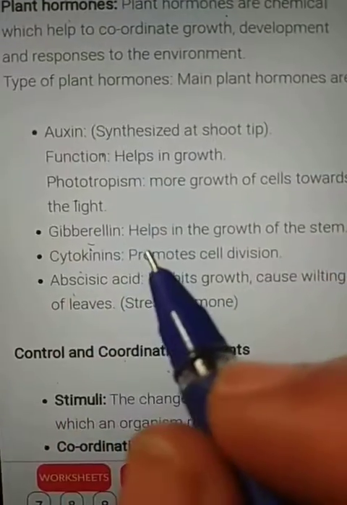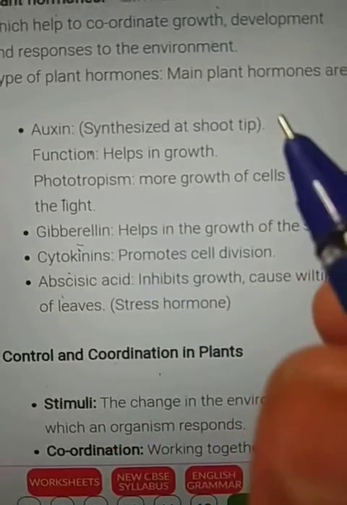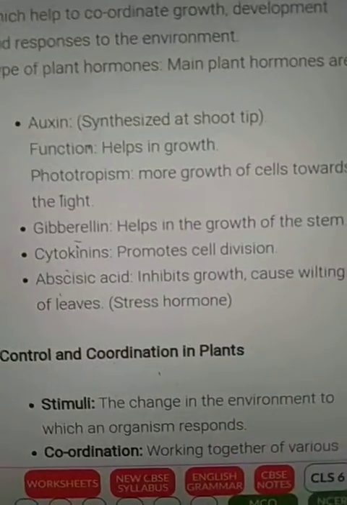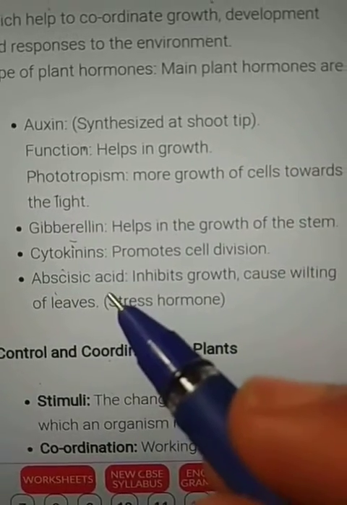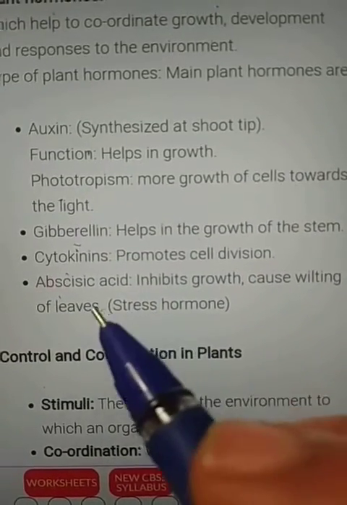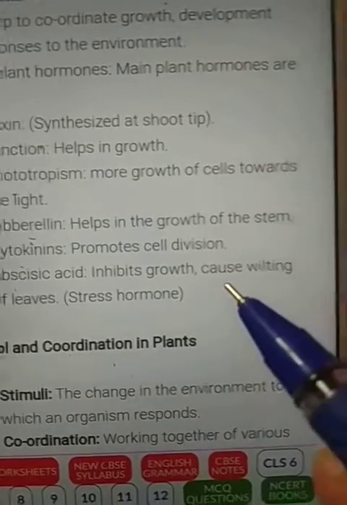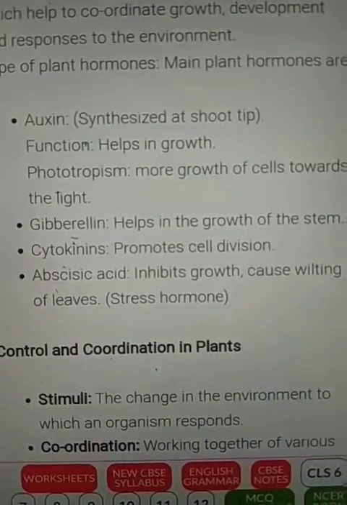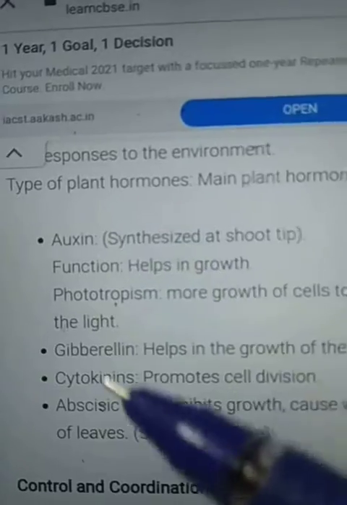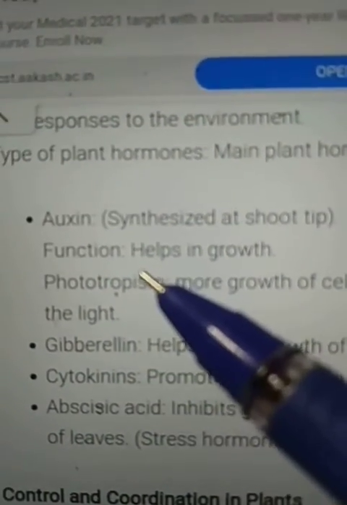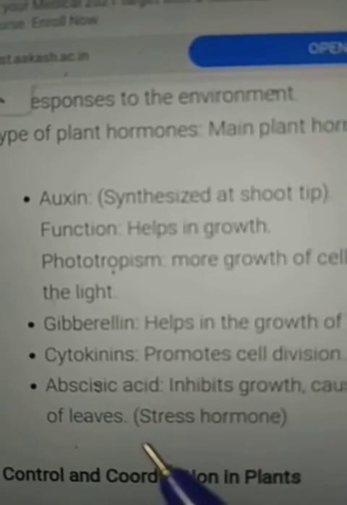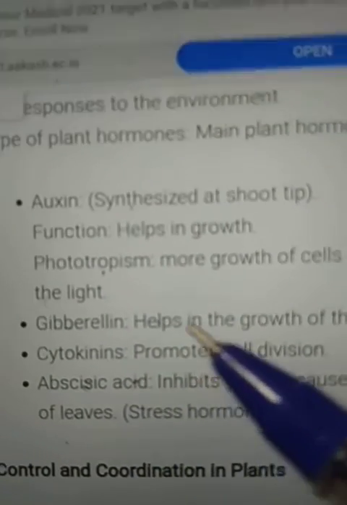These three hormones promote growth of the plant, while abscisic acid inhibits growth of the plant, causing wilting of leaves. So auxin, gibberellin and cytokinin promote growth of the plants, while abscisic acid inhibits growth of the plant. These are growth promoting hormones and abscisic acid is a growth inhibiting hormone.